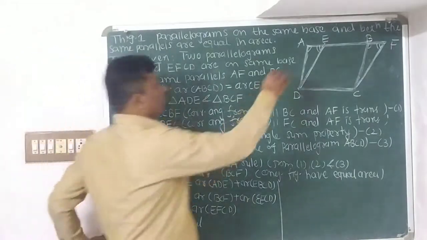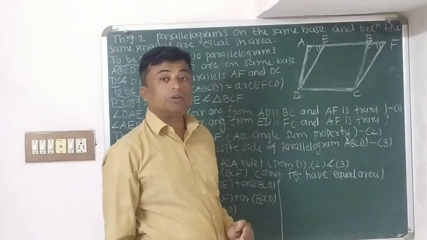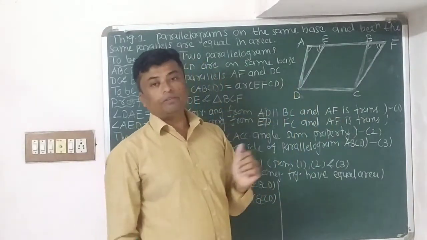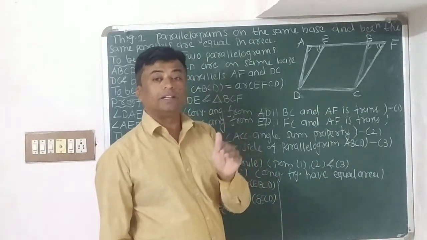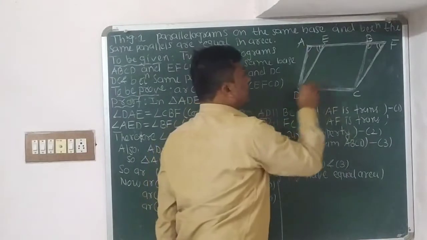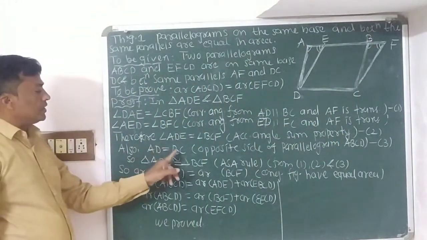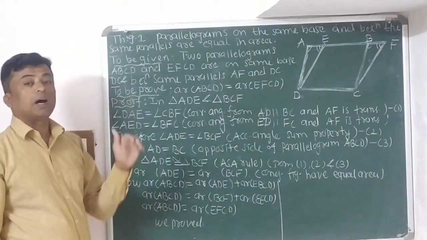Also, see children, AD is equal to BC. Why is AD equal to BC? Because ABCD is a parallelogram and we know that the opposite sides of a parallelogram are equal in measurement. So AD is equal to BC, because opposite sides of the parallelogram are equal.